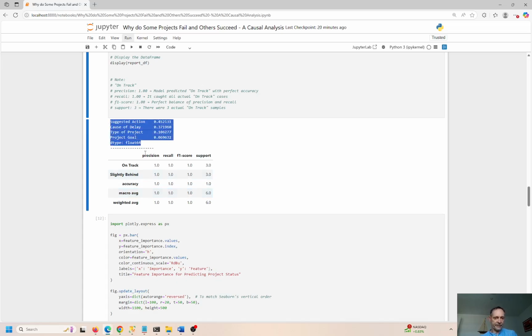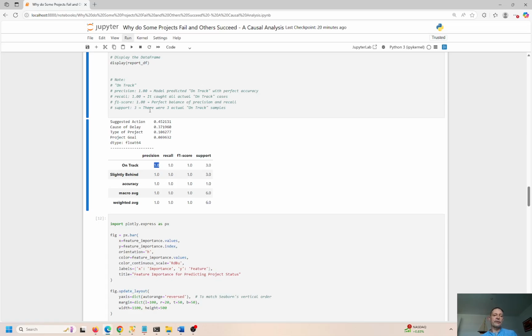This is a feature importance. This is the classification report. So we can see the precision, recall, F1 score, and support are all 1.0. So this is perfect. Basically, on track, precision 1.0. This models the predicted on track with perfect accuracy. The recall, it caught all actual on track cases. Okay, again, perfect.